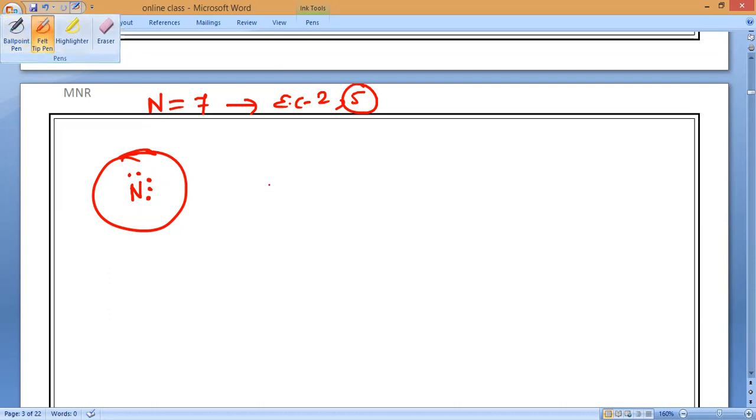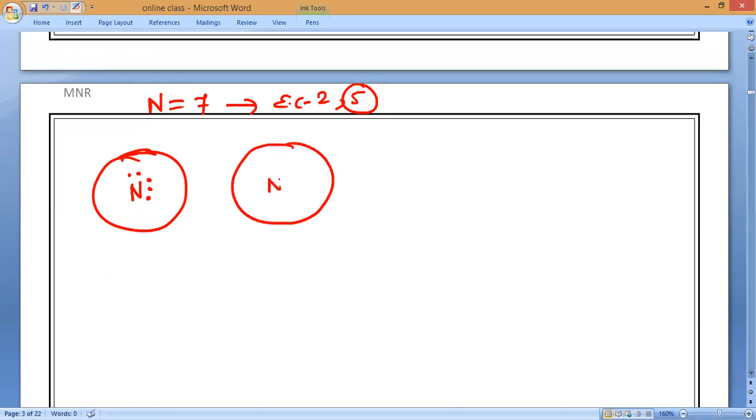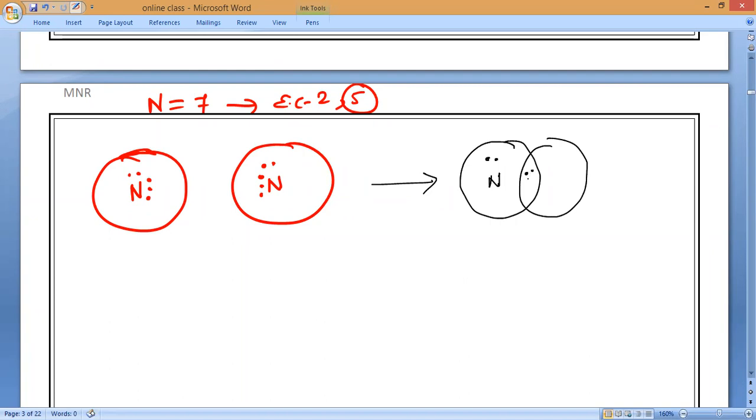Now you can take one more nitrogen. Again the same thing. So two and three. On this side I am representing three because of sharing. Be very careful. Of course, you can represent anywhere, but our convenience is always important. If I draw nitrogen now, two electrons are unpaired and how many electrons are sharing? Three electrons each, so it will form a triple bond.